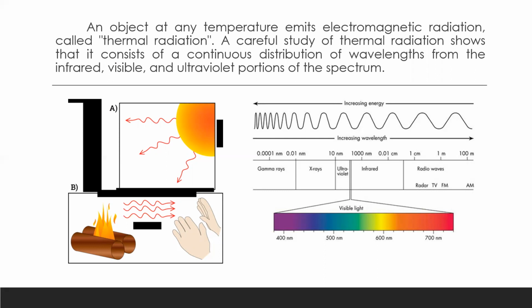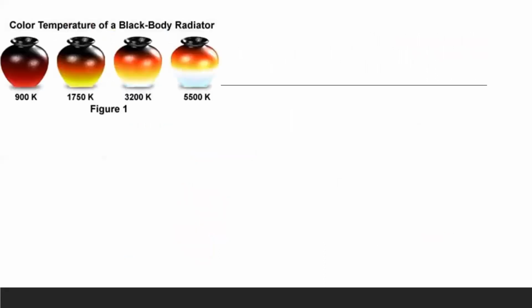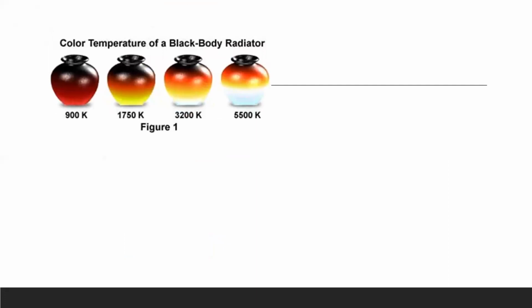As the temperature of an object increases, the object eventually begins to glow red. At sufficiently high temperatures, it appears to be white, as in the glow of a hot tungsten filament of a light bulb. So, this is what I mean. You can see, as the temperature increases, the color of the black body radiator changes.